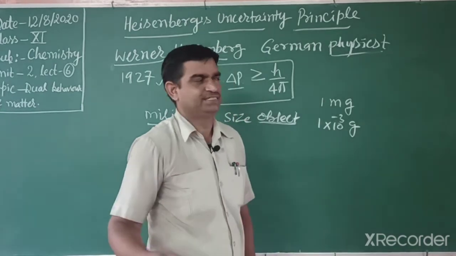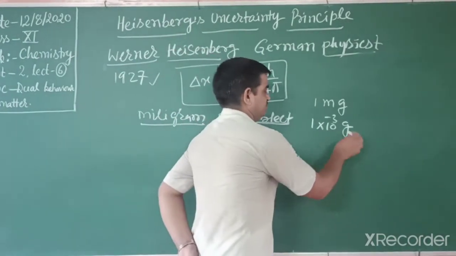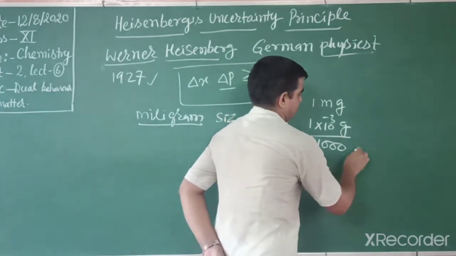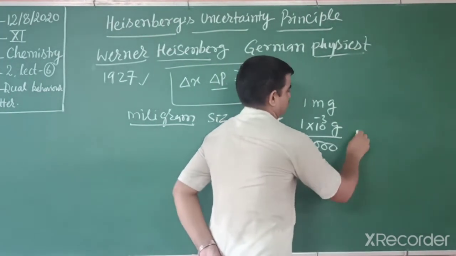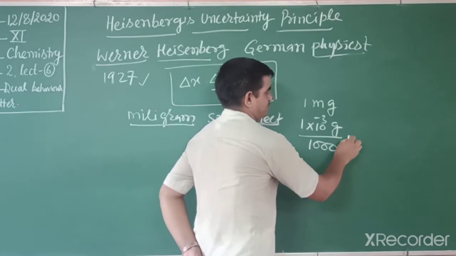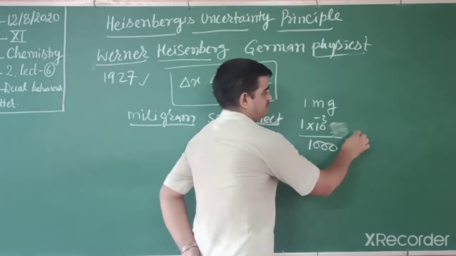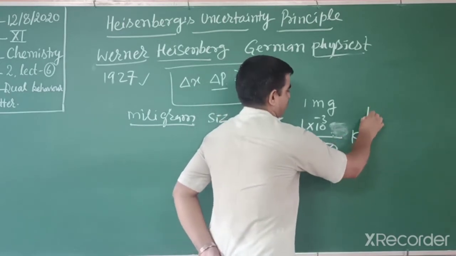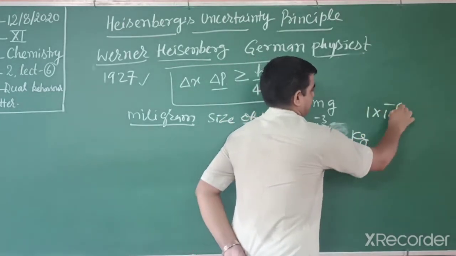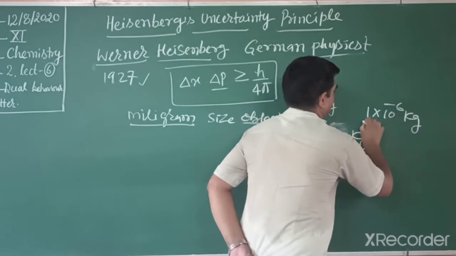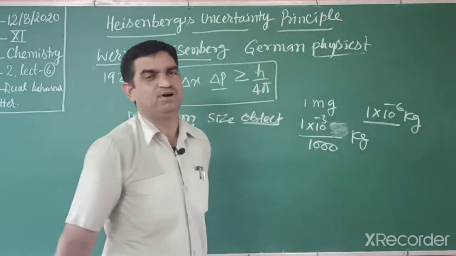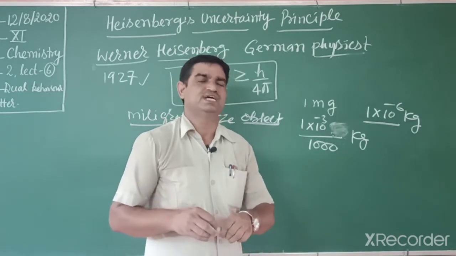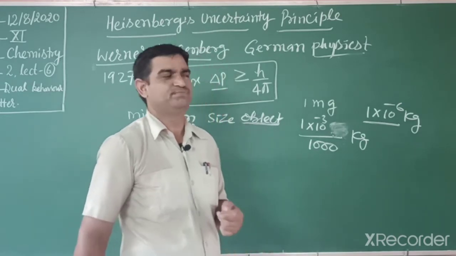And you know, in SI unit we want to convert into kilogram, divided by 1000. So converting gram into kilogram, this value is 1 into 10 to the power minus 6 kilogram. 1 milligram means 1 into 10 to the power minus 6 kilogram. And we want the effect on a milligram sized object. What is the uncertainty principle?